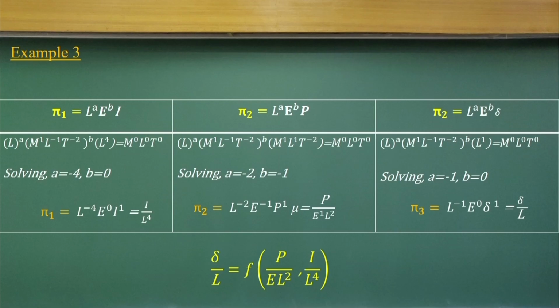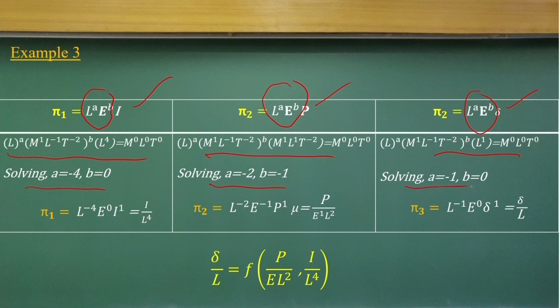Now, if you look at these tables, we have pi 1, pi 2, pi 3 with 2 repeating variables and 3 non-repeating variables. Substituting all these values and solving, we get the values a, b. Finally, we get a relationship.